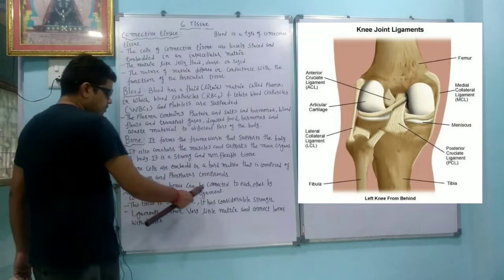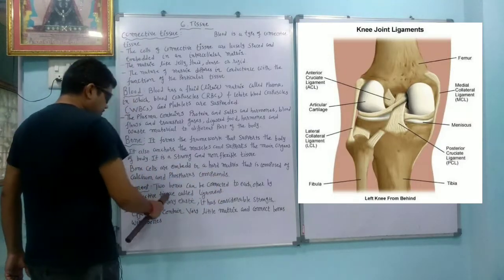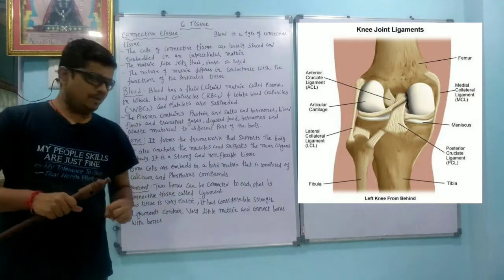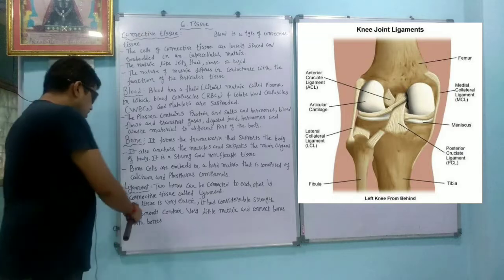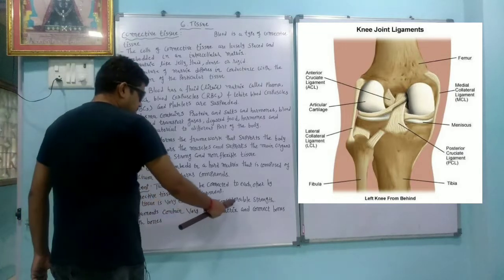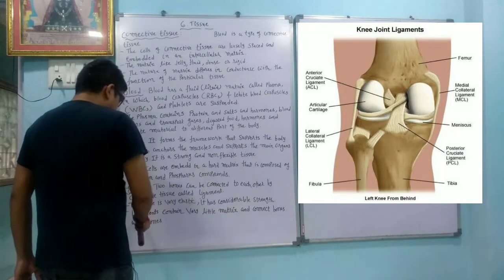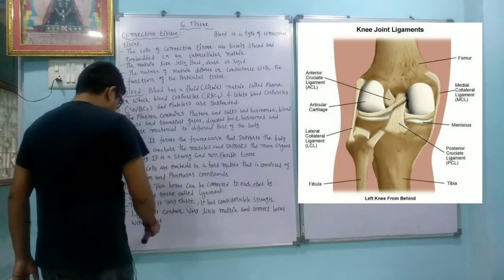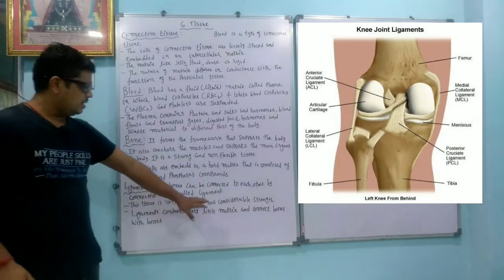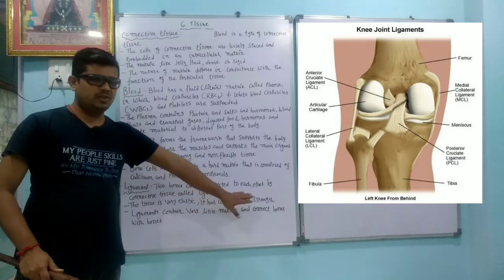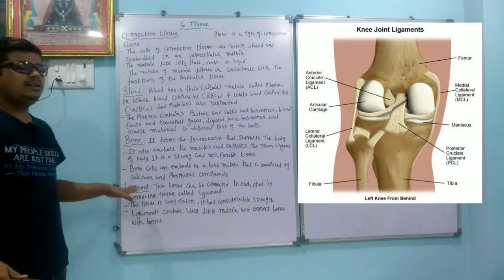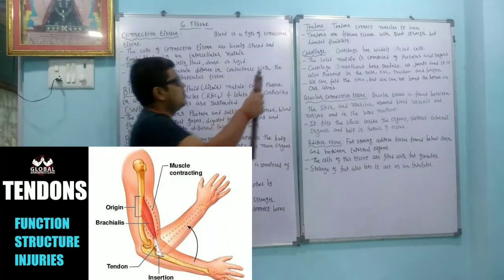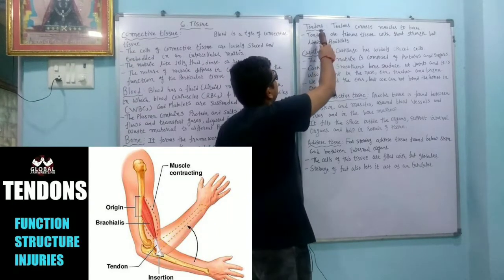Ligament. Two bones can be connected to each other by the connective tissue called the ligament. So two bones are connected by what? Ligament. This tissue is very elastic. It has considerable strength. Ligaments contain very little matrix and connect bone with bone. So they are elastic as well as having considerable strength, and we know that ligaments join bone and bone.